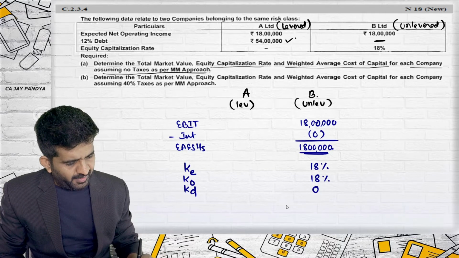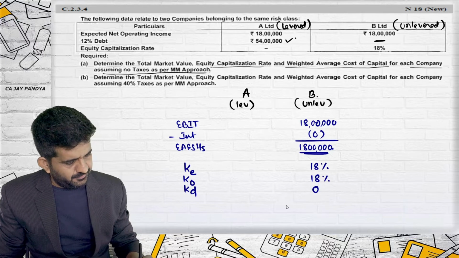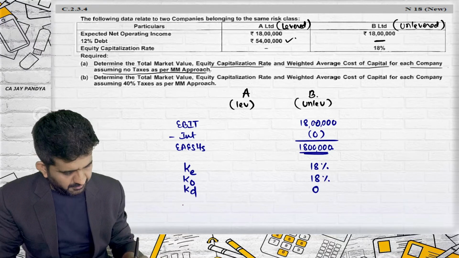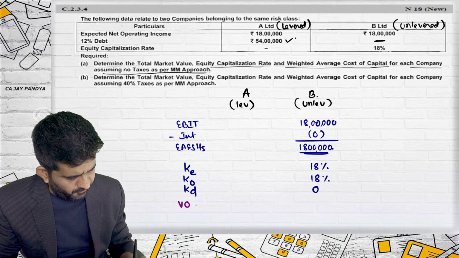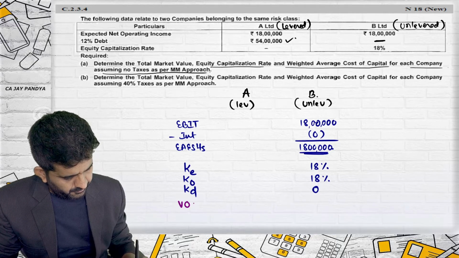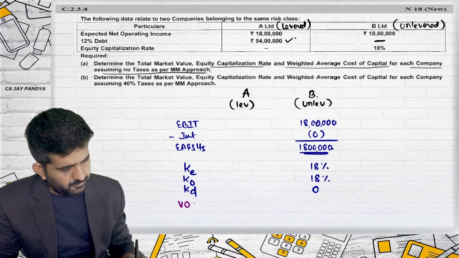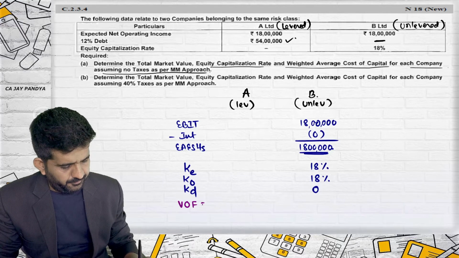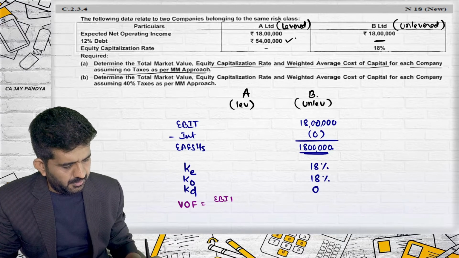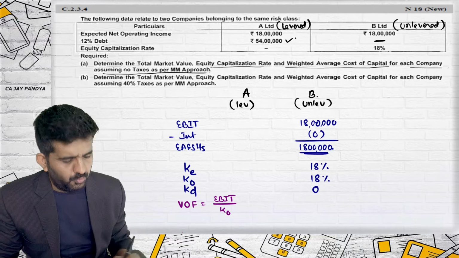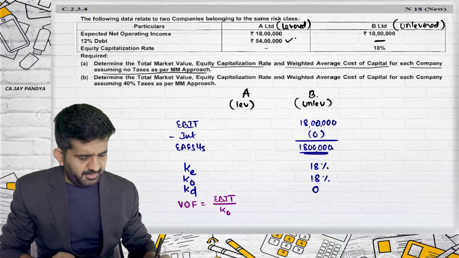Can I find out value of equity? Yes. I will not have a space, but let me try it out. Value of firm is EBIT upon KO. Value of equity and value of firm will remain the same in this case.